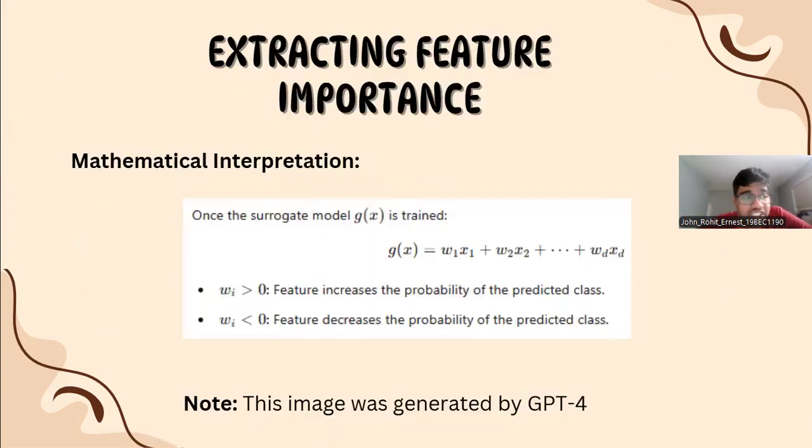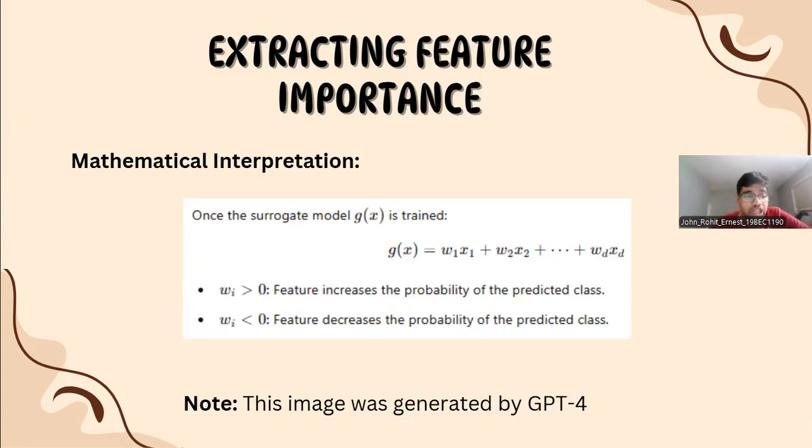Then we'll talk about extracting feature importance. The mathematical interpretation is that once we fit the local linear model, we analyze its coefficients to understand the feature importance. This is the equation: g of x is equal to w1 x1 plus w2 x2 plus till wd xd. Each coefficient w represents how much feature x contributes to the prediction.